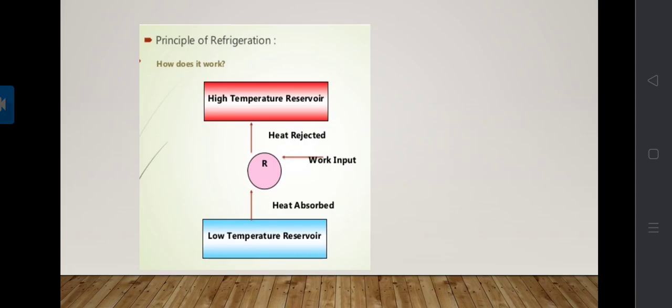According to Clausius's statement of the second law of thermodynamics, heat does not flow from the lower temperature region to the high temperature region without the help of external energy. That means to flow the heat from low temperature to high temperature, there is a necessity of external energy. Thus in order to transfer heat from low temperature to high temperature, work must be supplied to the refrigerator, which produces the cooling effect.